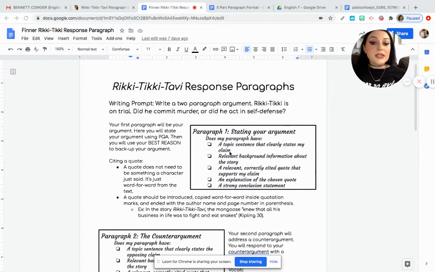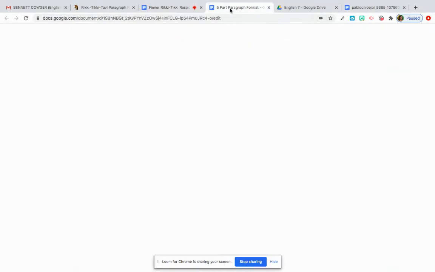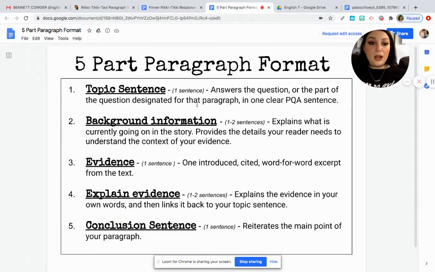You want to start with a topic sentence that clearly states your claim. Your claim is simply what you're arguing. Did Rikki-Tiki commit murder, or did he act in self-defense? Let's look at our 5-paragraph format to help us further. Our topic sentence is going to be one sentence. It's going to answer the question, again with part of the question and the answer, PQA. I'm going to show you a past student example, and we're going to look at that together and see how this student did it.